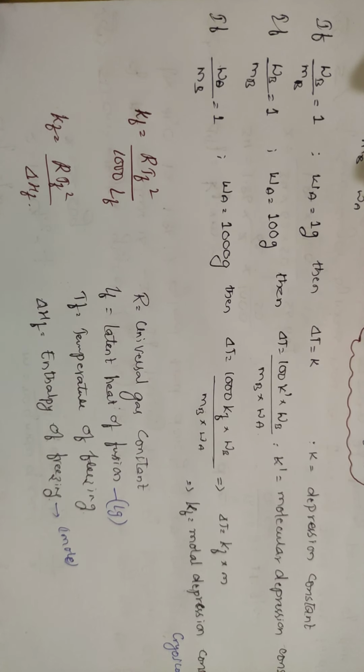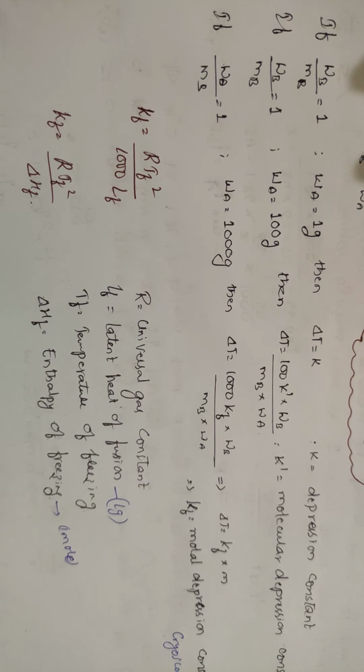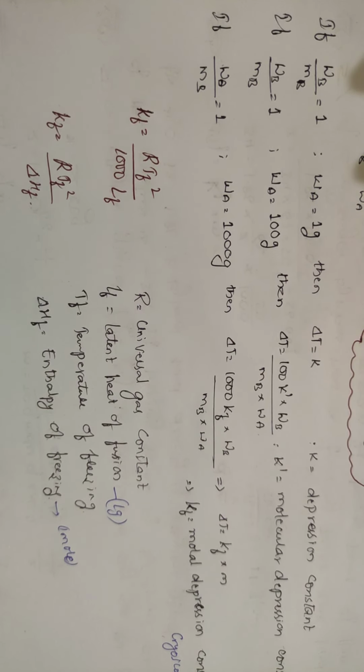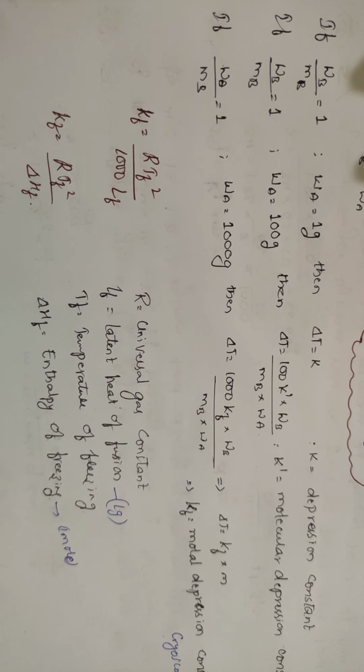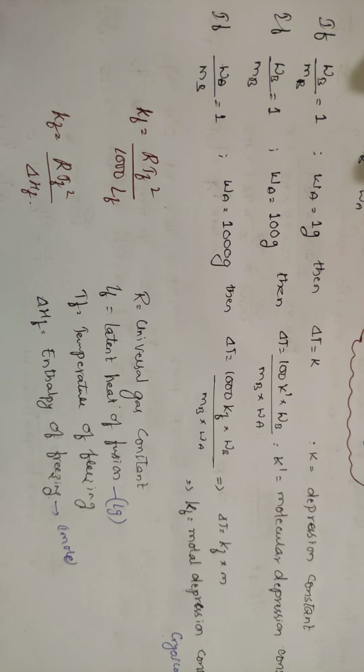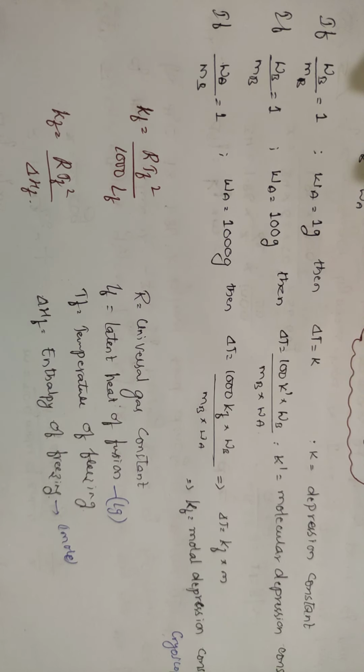Tf is the temperature at which the freezing is occurring. Freezing point is that point where the vapor pressure of the liquid will be equal to the vapor pressure of the solid. At that point you have equilibrium between the liquid and the solid.